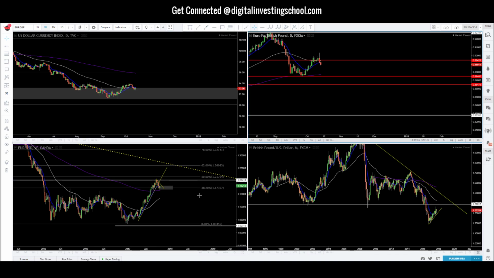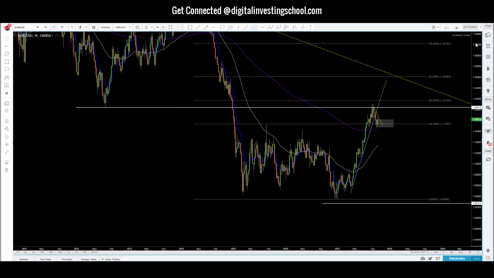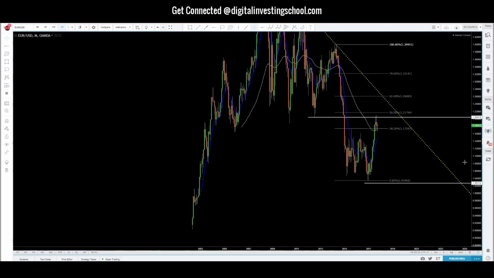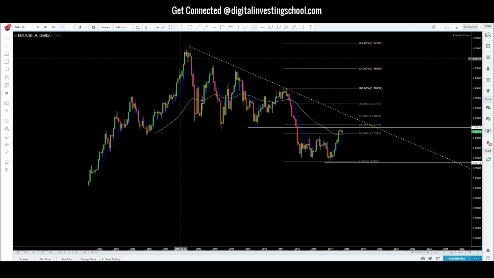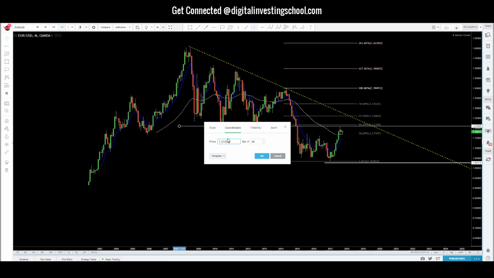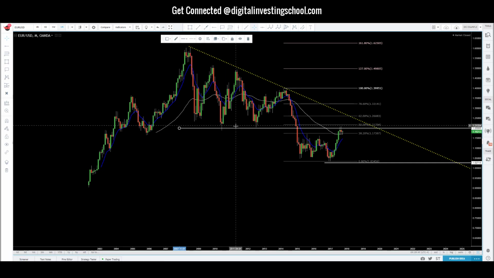So let's go ahead and look at the different currency pairs here. Let's look at the euro dollar first. So euro dollar, here's our weekly chart. Let me go to a monthly chart so you guys can get a clear view of what's happening. So we can see that we've been trending above, or we were trending above this support level, right around 120, 121 level, this range, if you will. So we saw price come down, reject off support, same thing.